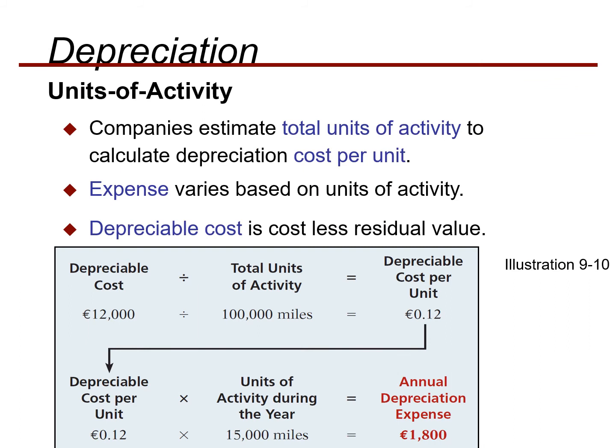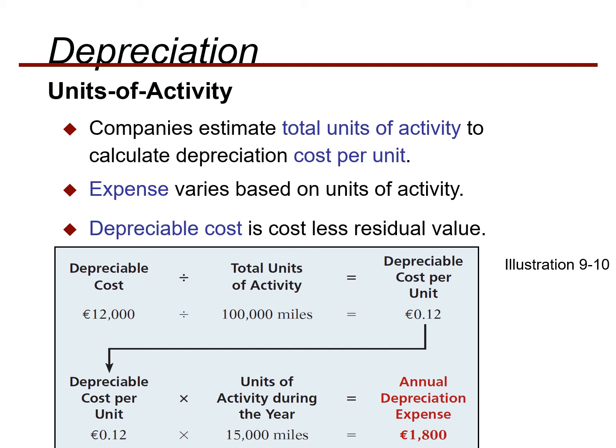The second method of depreciation is the unit of activity method. The unit of activity method suggests that if we purchase some item, we estimate approximately how many units it will produce in the whole life of that asset. In this case, they suggest that 1 lakh miles of activity would be done with the help of this delivery truck, so it will provide 1 lakh miles of service. Companies estimate total units of activity to calculate depreciation cost per unit. Over here we are not calculating years, but the miles of service that the delivery truck will provide.